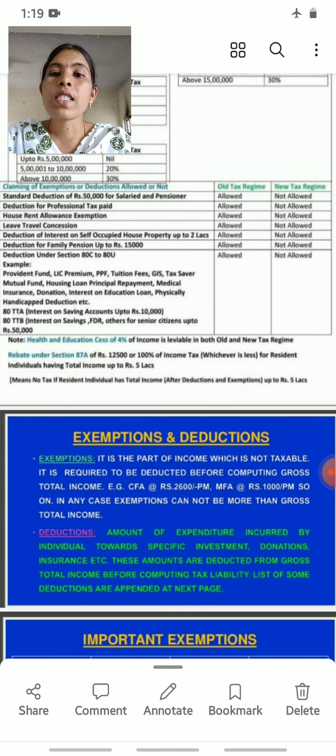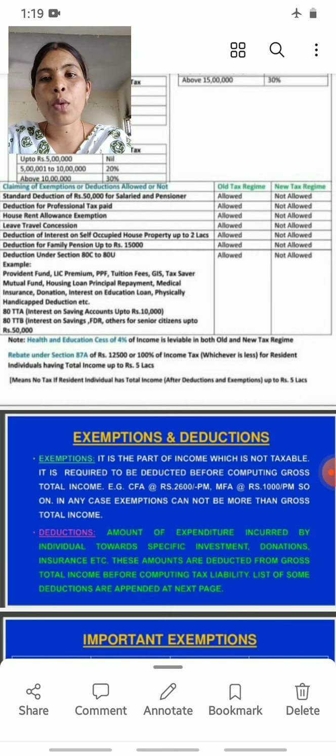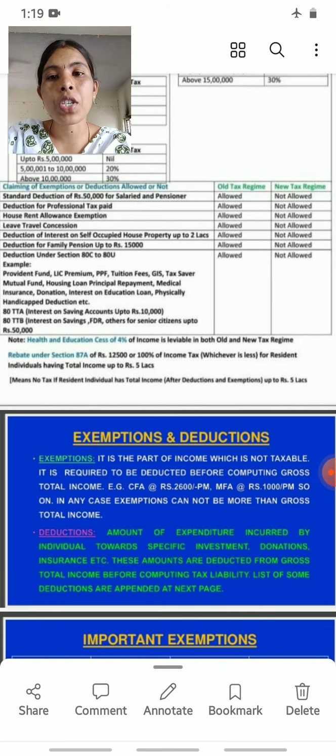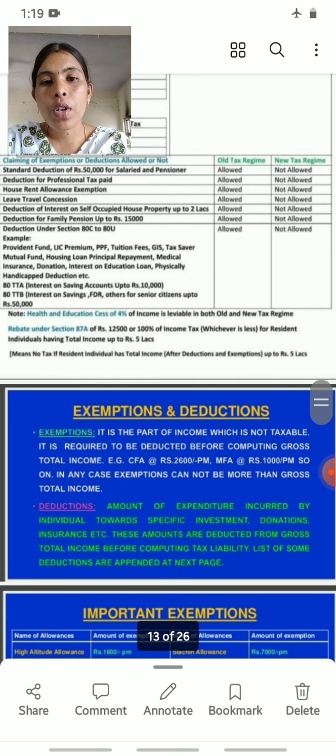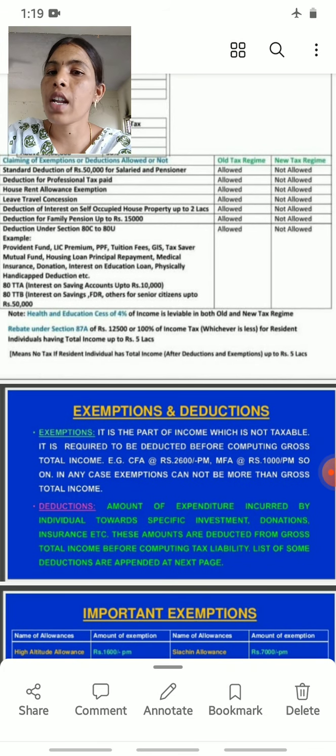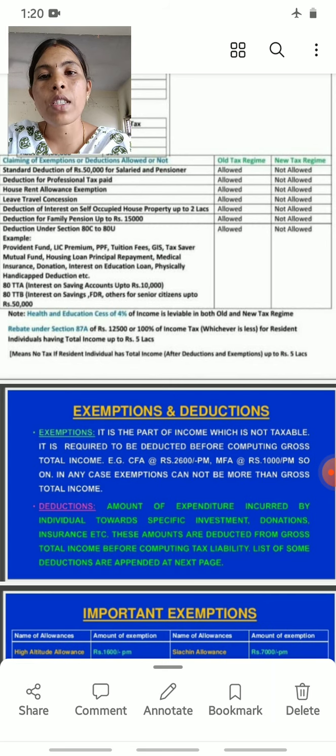Standard deduction of 50,000 rupees for salaried and pensioner: as per old tax regime, it is allowed as a deduction. For the new tax regime, it is not allowed as a deduction or exemption. Then next, deduction for professional tax paid is allowed, and as per new tax regime, it is not allowed.